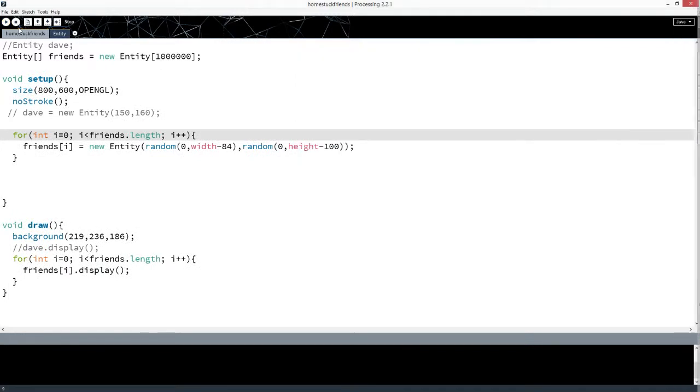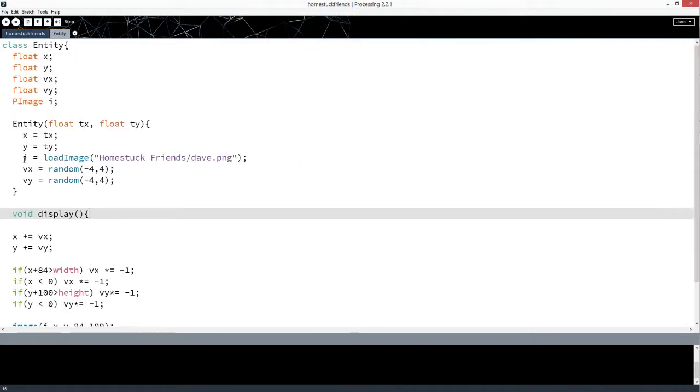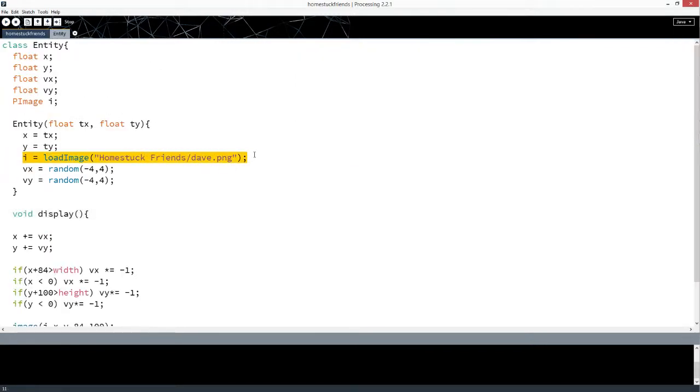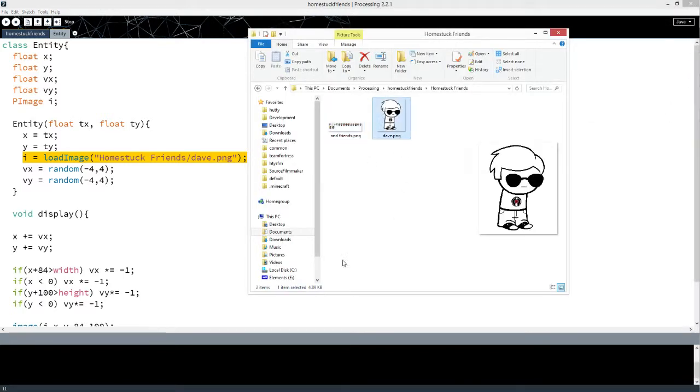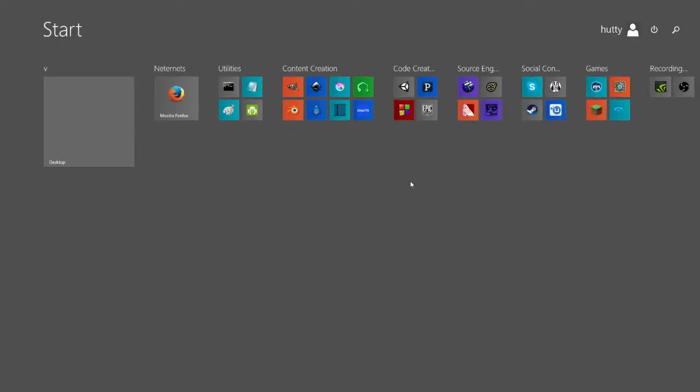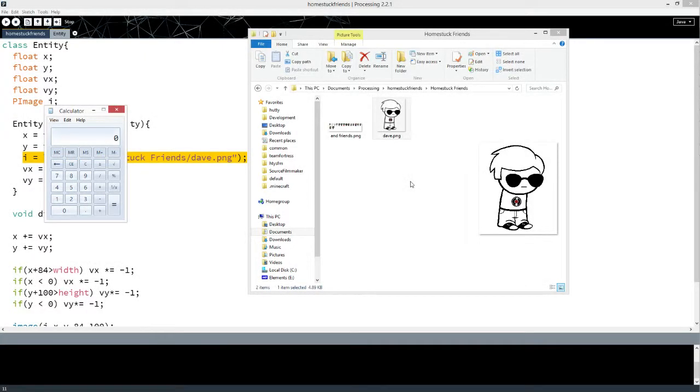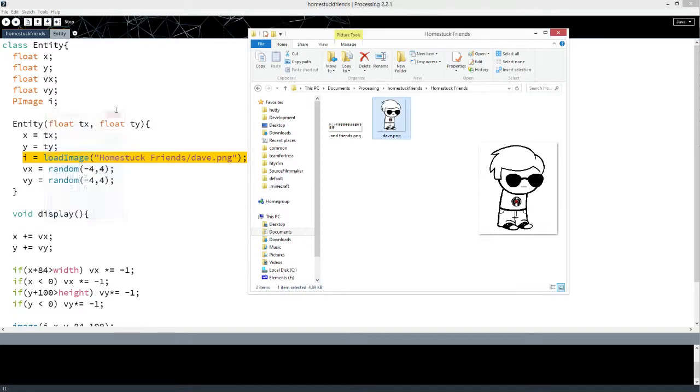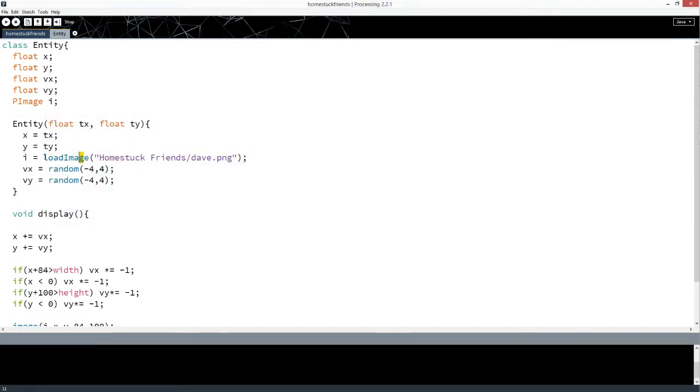It's because every time we make a new entity, it loads up another copy of Dave.png. And how big is Dave.png? 4 kilobytes. So that'd be 4 million kilobytes, so divide that by 1,000. Oh, it would pretty much take 4 gigs to load up this many Dave PNGs.